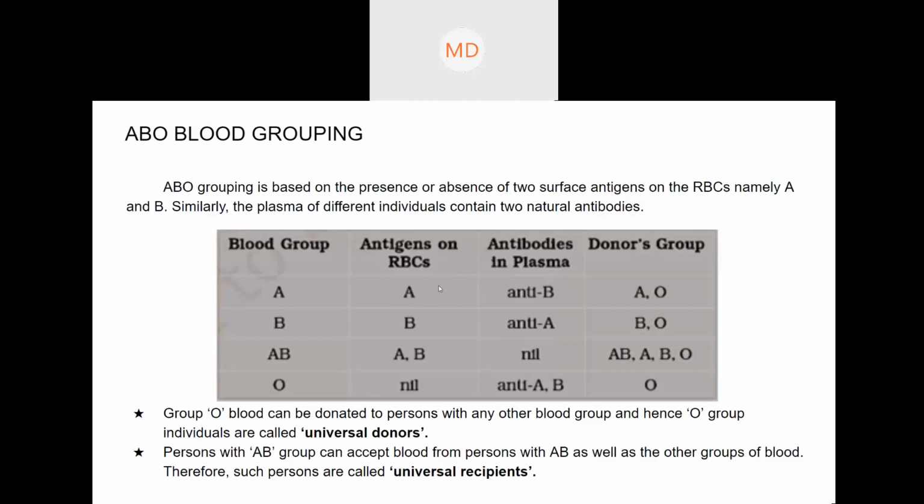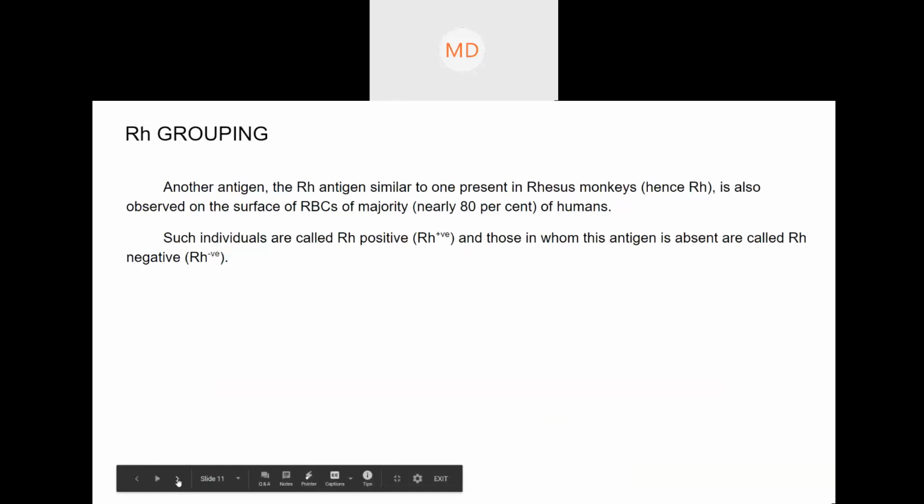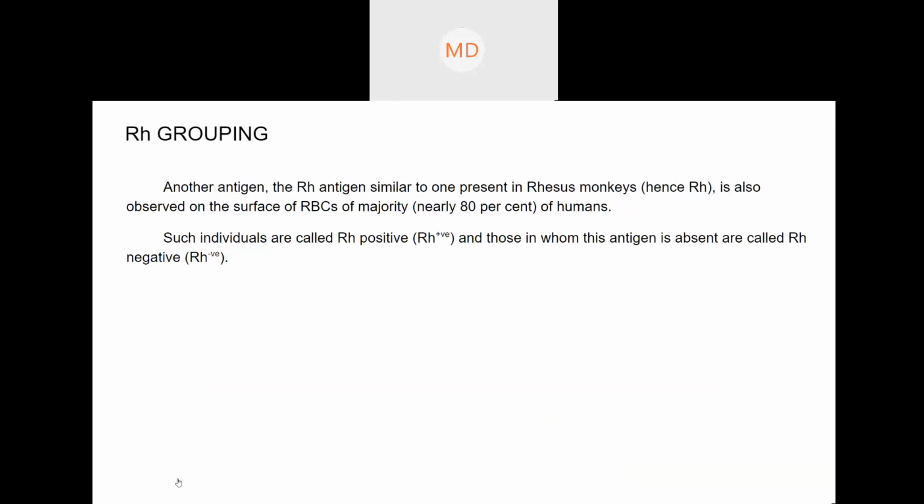Positive and negative is determined by the presence or absence of the Rh antigen, which is sometimes known as the D antigen. So the Rh factor determines whether your blood group is positive or negative. Like all the other antigens, the Rh antigen is also found on the surface of the RBC, on its membrane.